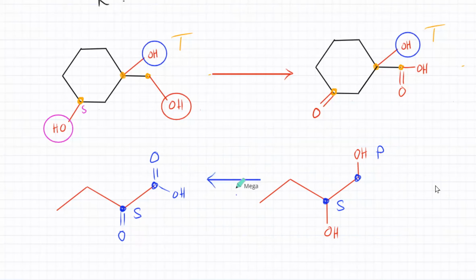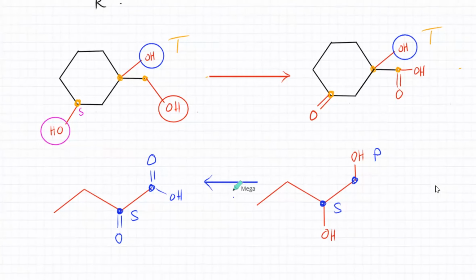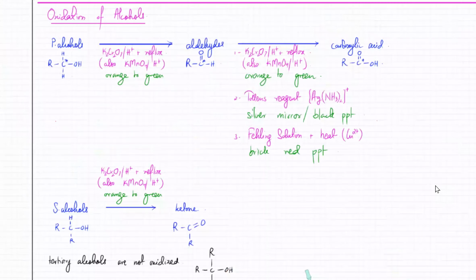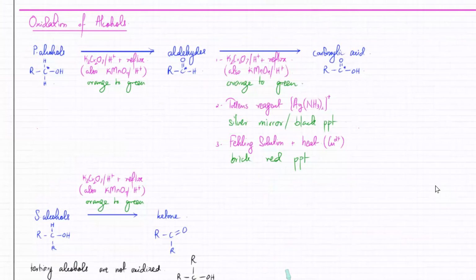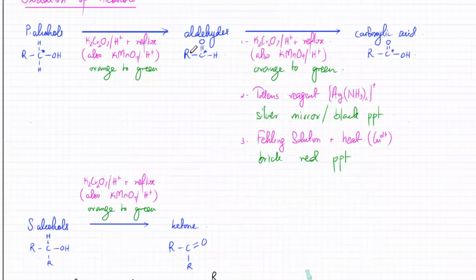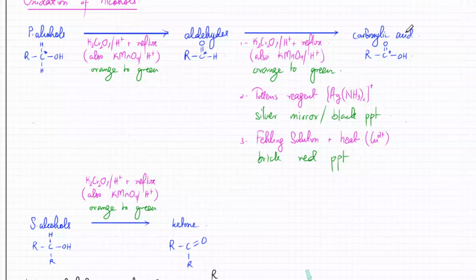So that is the oxidation of primary alcohol, secondary and tertiary alcohols, which you've already studied in AS. But again, that's very important in A2 as well. Now, there's another thing about this reaction, and that is, what if I want to stop the reaction at aldehyde? Like if I have a primary alcohol and I don't want it to get oxidized to a carboxylic acid, it will get oxidized to carboxylic acid if you use reflux. But what if I want to stop it at an aldehyde? So if you want to stop this reaction at an aldehyde, you would have to change the conditions a bit.